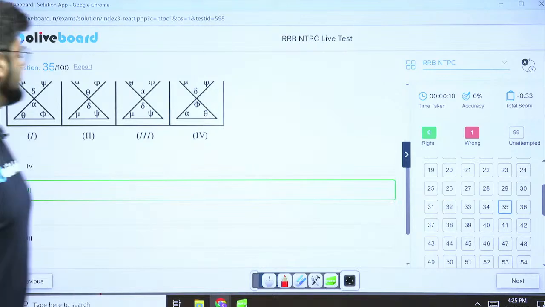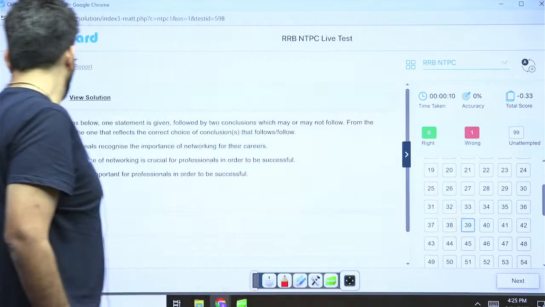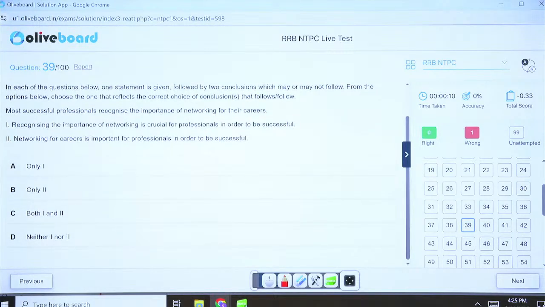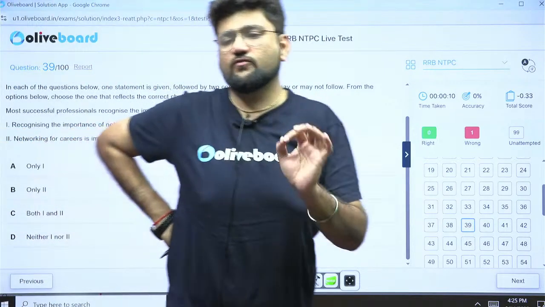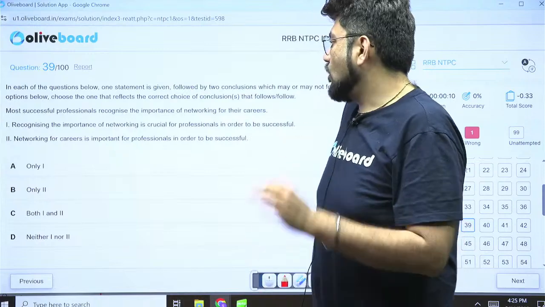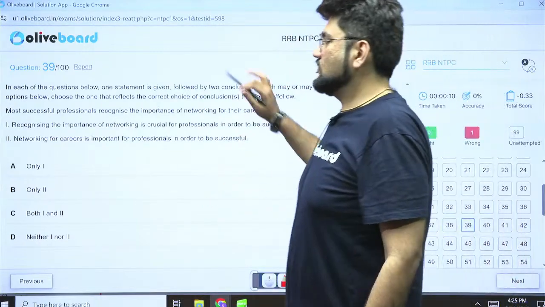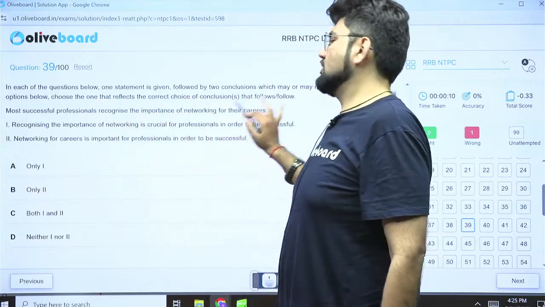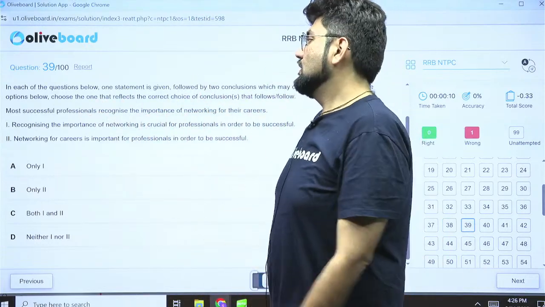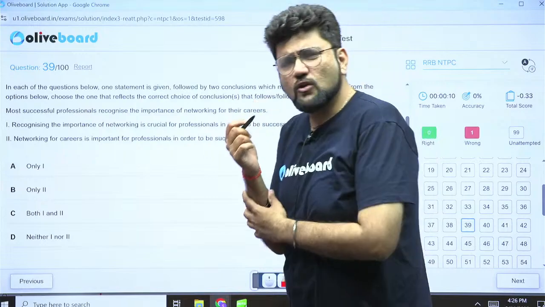Question number 39. Statement conclusion. Again, a very common trap laid for you guys as far as critical reasoning is concerned. See, the statement says that most, not all, most successful professionals recognize the importance of networking for their careers. Okay, perfectly fine. Now, what conclusion can you draw from this? What is the conclusion basically?